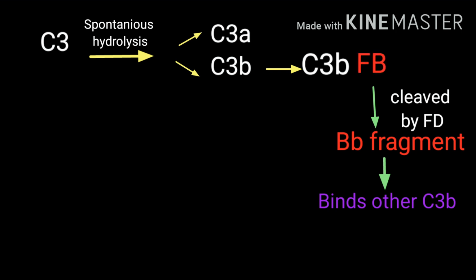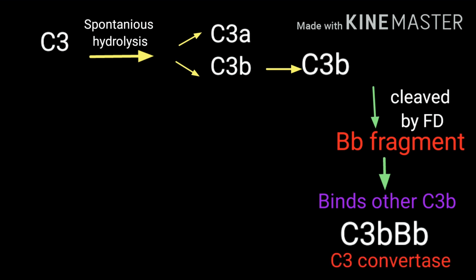The binding of the Bb fragment to other C3b molecules on the surface of a cell forms a complex called the C3b-Bb complex, which is also called the fluid phase C3 convertase. This C3 convertase has the ability to lead the hydrolysis of other C3 molecules.